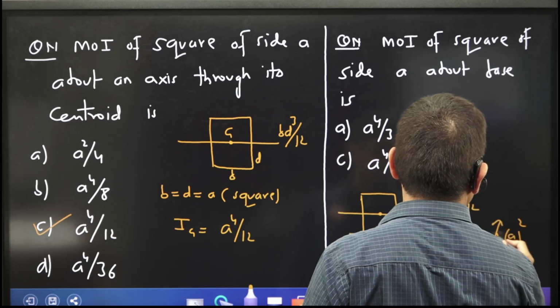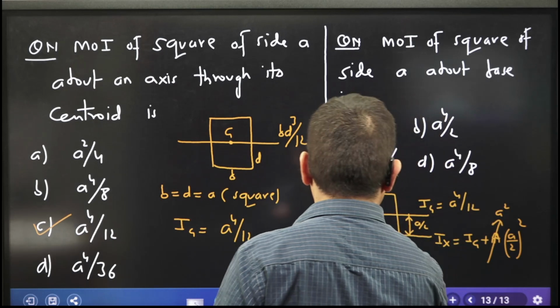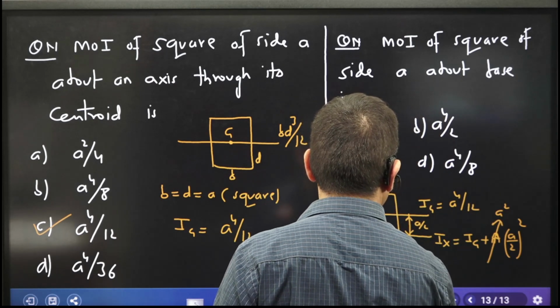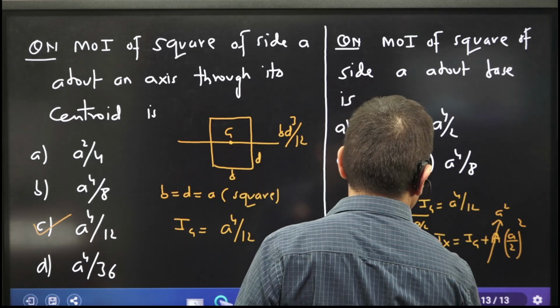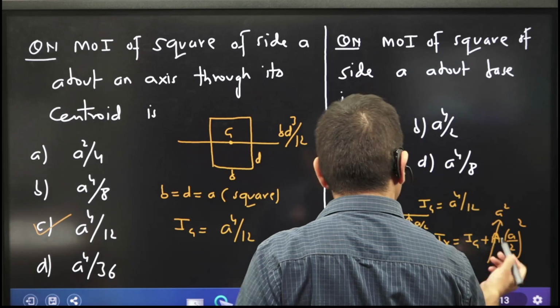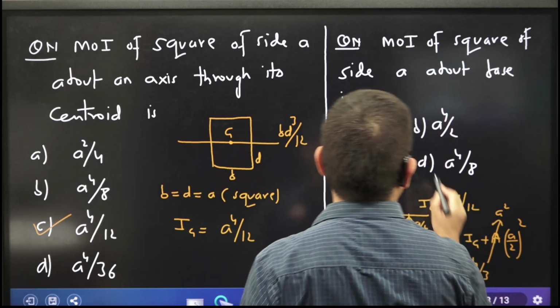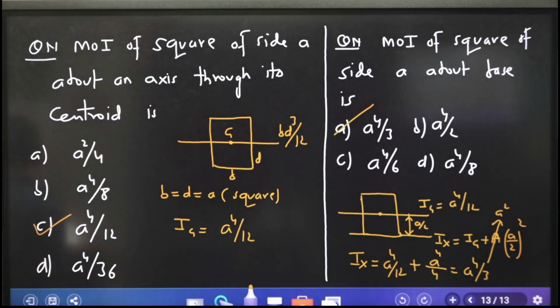And what is the area? a square. So Ix is a raised to power 4 divided by 12 plus a raised to power 4 by 4. This comes out to be a raised to power 4 by 3. So a raised to power 4 by 3 is the answer for that.